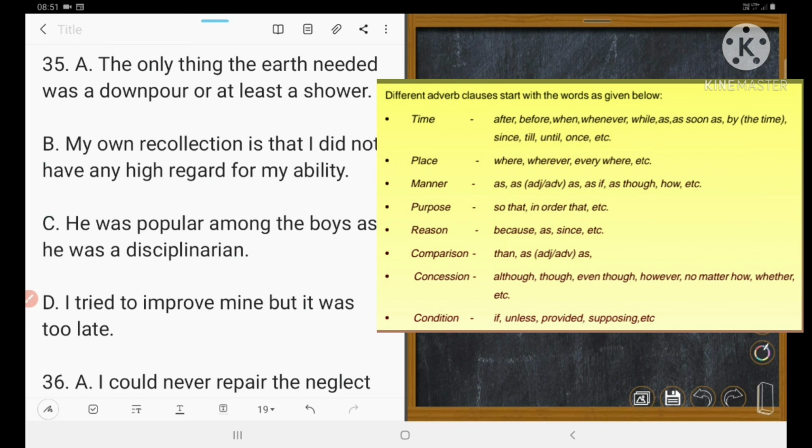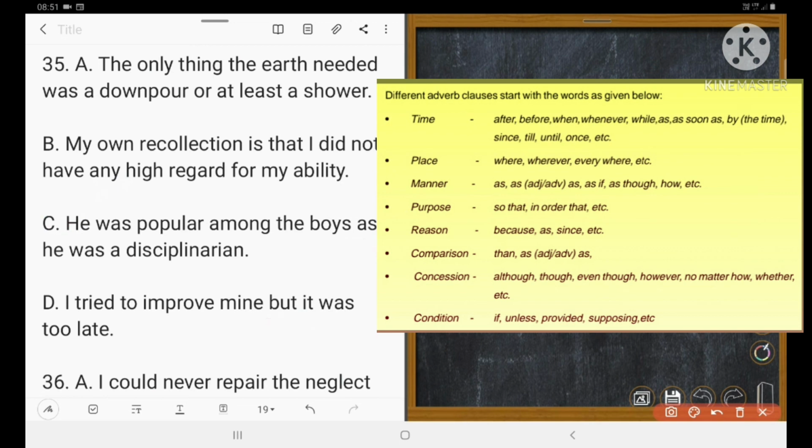C. He was popular among the boys as he was a disciplinarian. Here, mark that as is used as an adverb and also subordinator. So this sentence C has the adverb clause. Let's see what D is. I tried to improve mine, but this is a compound sentence because the coordinator but is used. So the right answer is C. Yes. Could you understand? Yes. C.